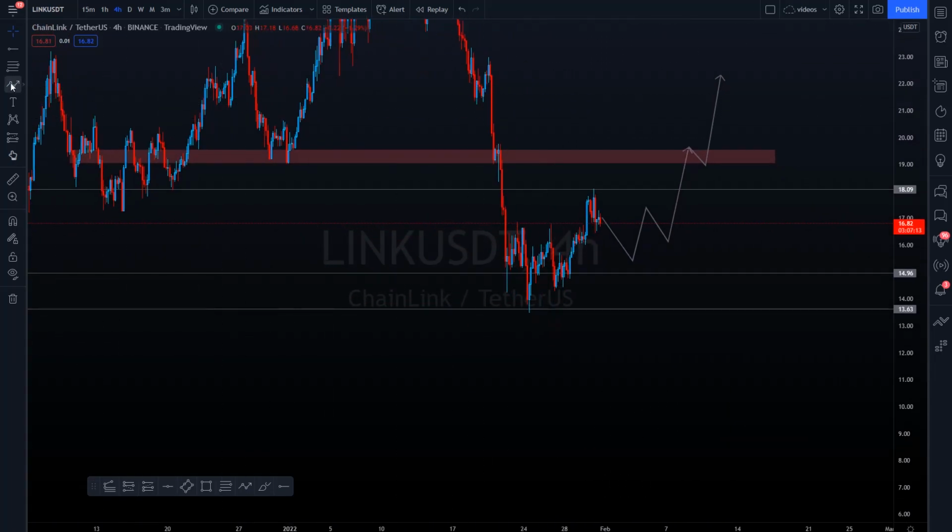What would be less of a good bullish sign for Link is, of course, if we don't accept the origin of the swing, come back all the way down to 14, let's say, then reject the pivot point that we wanted to use to pull this up, and then actually move lower. So be on the lookout for that. This is everything I wanted to say about Link, so let's head over to the next one.